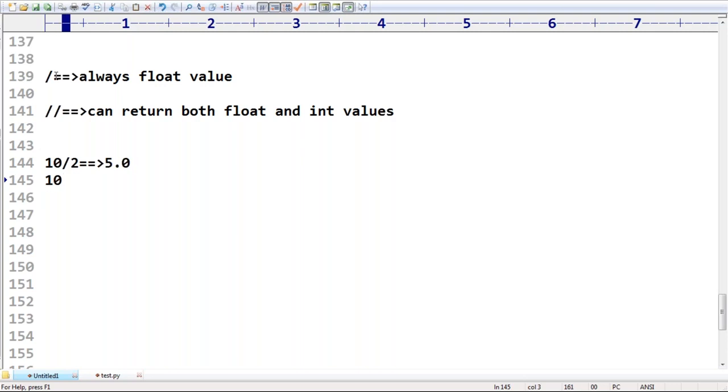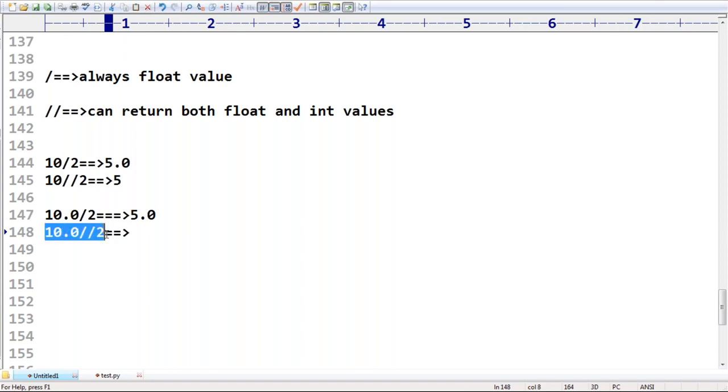Next, 10 floor division 2. Its value is always 5. Next, 10.0 by 2 with normal division is 5.0. Next, 10.0 floor division 2. Don't get confused.